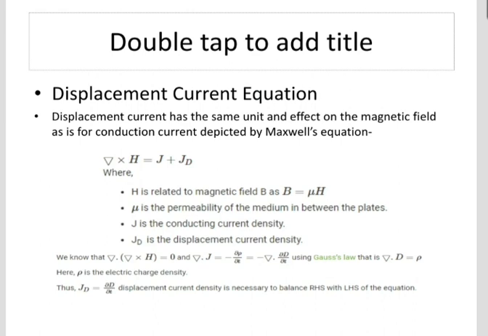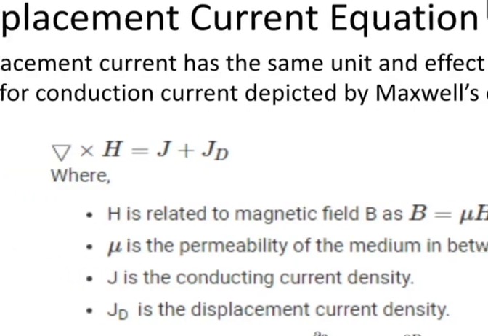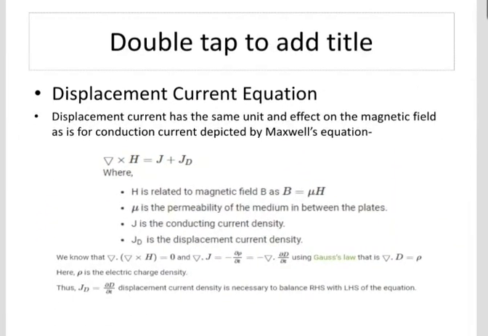So we know that del dot del cross H is equal to 0, and del dot J is equal to minus dabba rho by dabba t, that is equal to minus del dot dabba D by dabba t, using Gauss's law that del dot D is equal to rho, where rho is nothing but the electric charge density. So it is given by JD equal to dabba D by dabba t, the displacement current density, and it is necessary to balance the RHS and LHS of the equation.